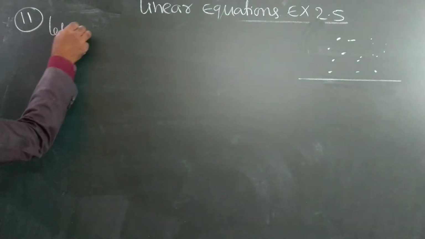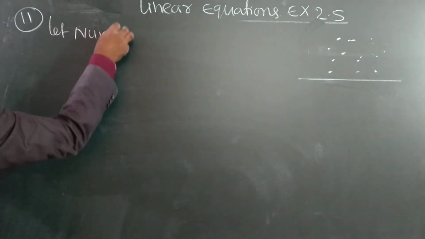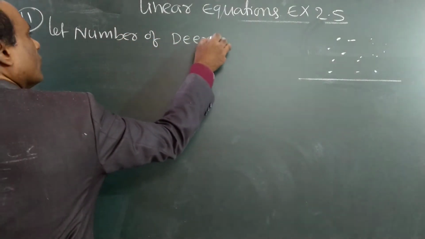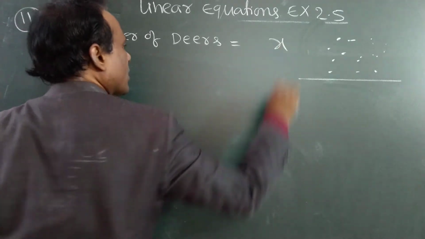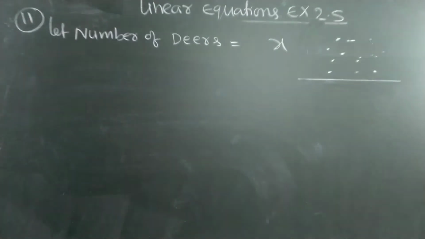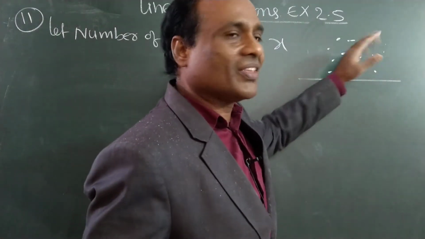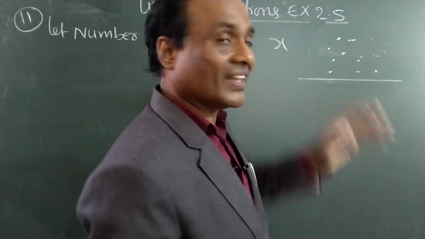Let the number of deer be equal to x. First you start like that. Write down number of deer is equal to x. In these many deer, some went one side, some went the other side.